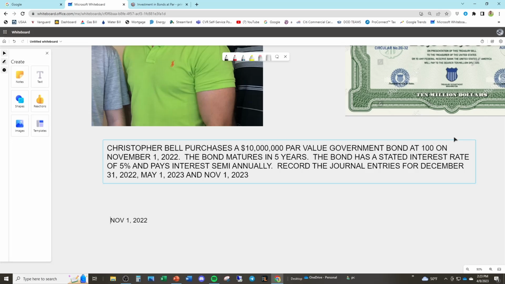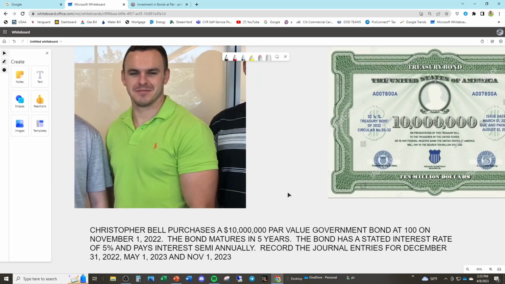In this case, I paid par value on November 1st. The bond matures in 5 years. So how it works is Chris gives the government $10 million. The government gives Chris this piece of paper, theoretically. And then in 5 years, after Chris collects interest payments, he gets the $10 million back from the government. That's the basics of how a bond works.